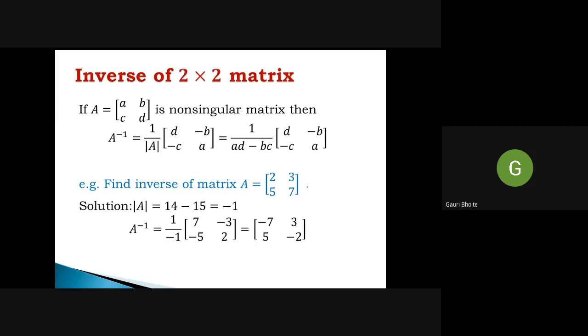Now A inverse: I interchange the diagonal elements. So here the first element becomes 7. Here the second diagonal element becomes 2. And I change the sign of the off diagonal elements. So here it is minus 5, minus 3, and minus... then I multiply inside by 1 upon the determinant, minus 1. So it is minus 7, plus 3, plus 5, minus 2. So in this way, quickly we can find out A inverse. Okay. So I hope everybody understands how to find A inverse.